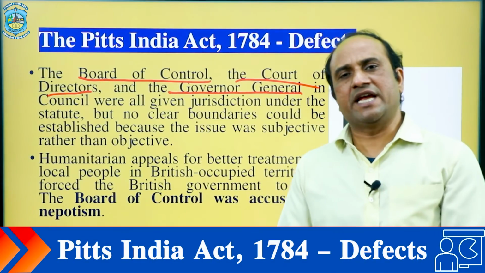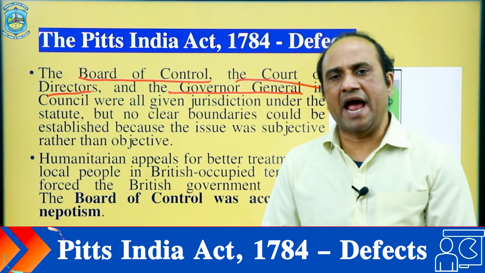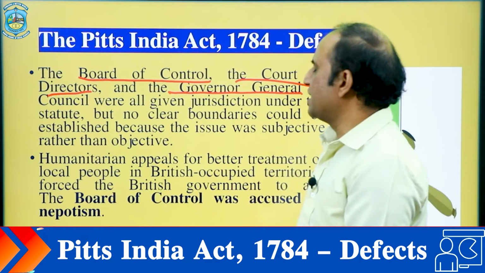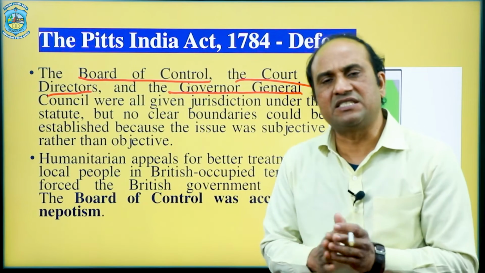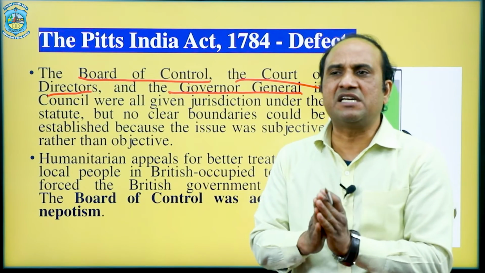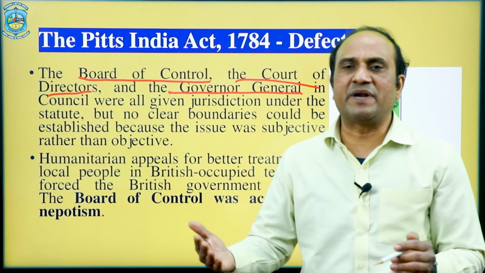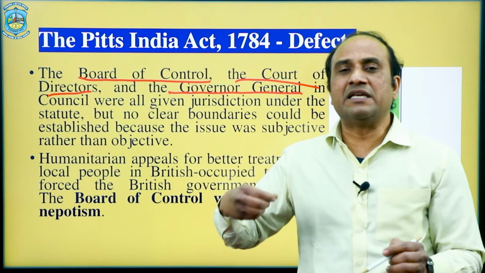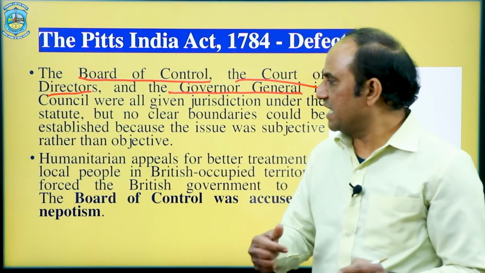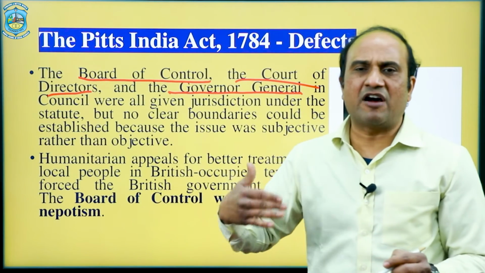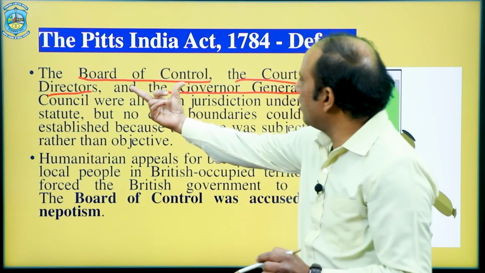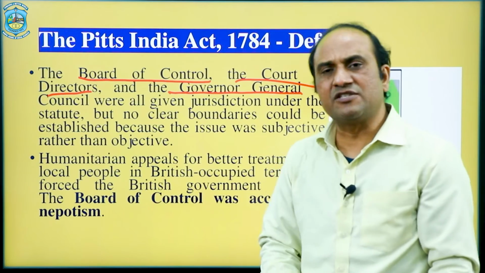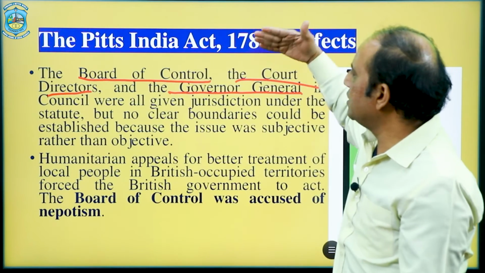This was a wonderful attempt to make a constitutional enactment by establishing these bodies. But their jurisdiction and boundaries were not clearly mentioned: where they had to practice, what their area would be, and how they had to carry out proceedings. And that's why crises came out after the implementation among the Board of Control, Court of Directors and Governor Generals, and among the officials working under them.